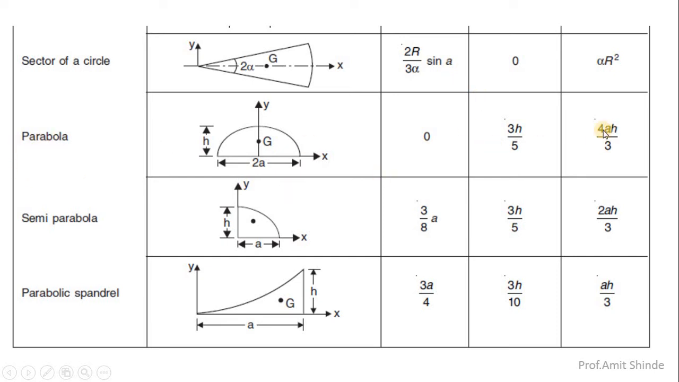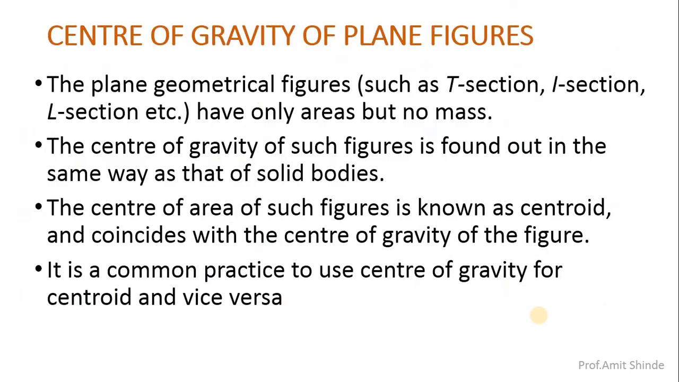Parabola: area is 4ah upon 3, CG is 3h by 5. Semi-parabola: area is 2ah by 3, CG location at x is 3a by 8, for y it is 3h by 5. Parabolic spindle: area is ah by 3, for the x bar, 3a by 4, for the y bar, 3h by 10. These are the common figures generally used for the analysis.